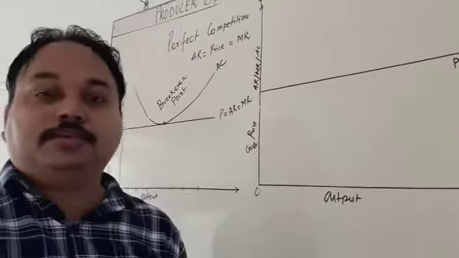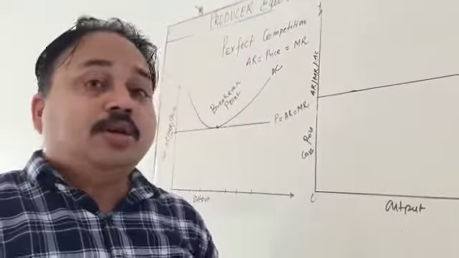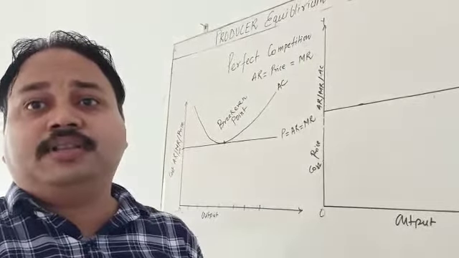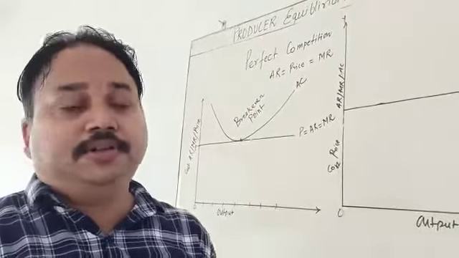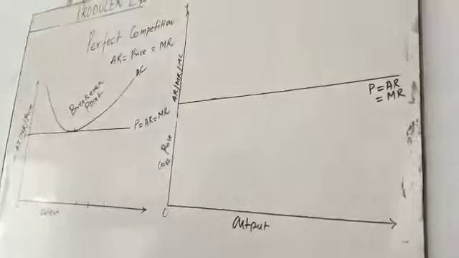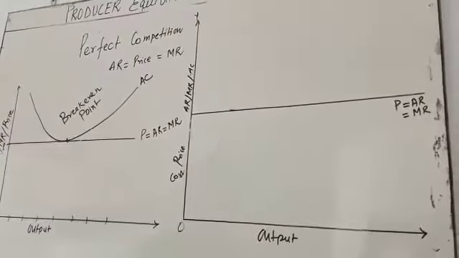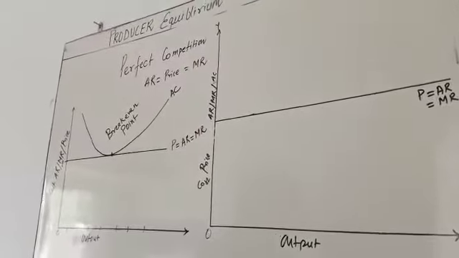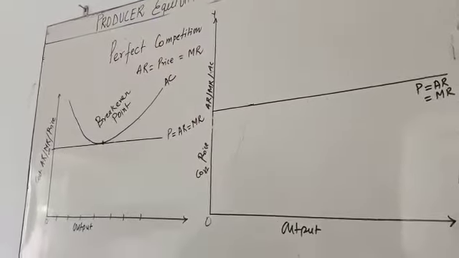Average variable cost means the variable cost, the input which you are using for producing goods, for example, labor, raw material. So it means the producer is only fulfilling the cost of variable cost. It means it is the situation of loss.